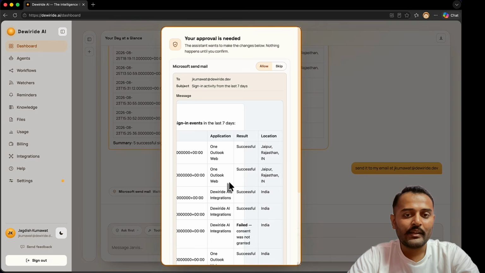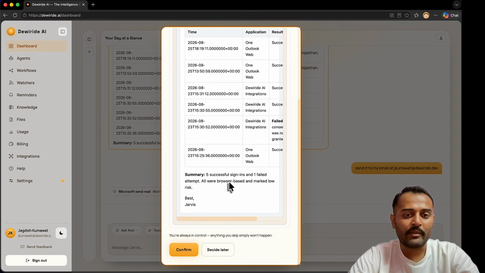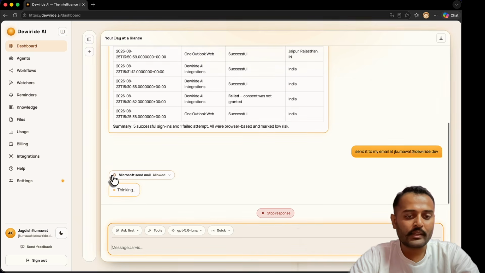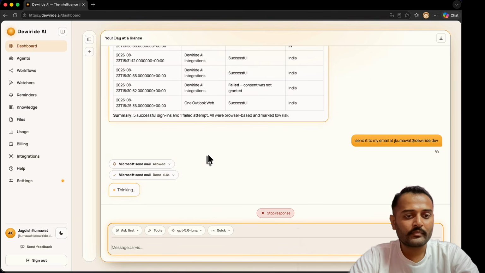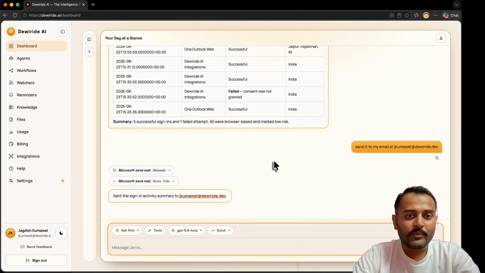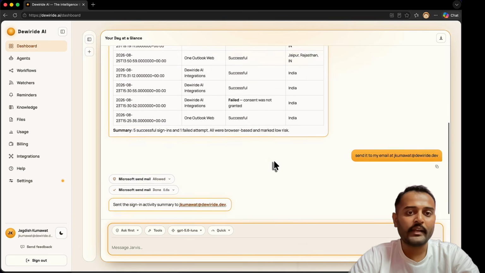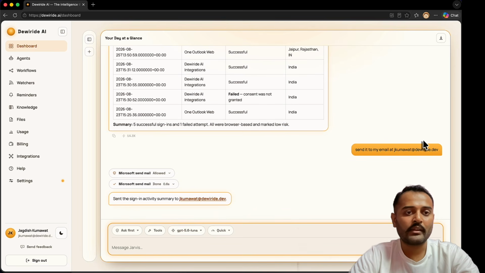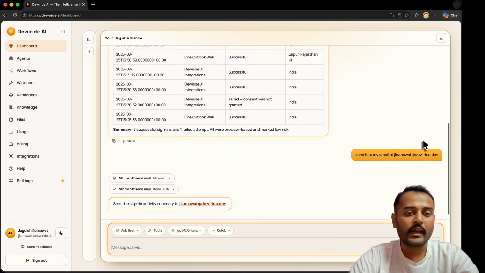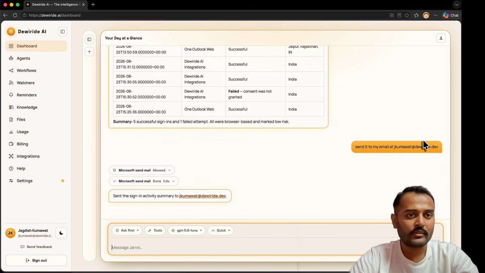See here, it is giving me a sample email and it is asking for my approval. I'll just click on confirm. Okay, and email sent. So that is the multi-turn conversation I just had. I did not mention every time that you need to send this, you need to follow on this. It remembers that context and then carries on to the next question. So that's the power.